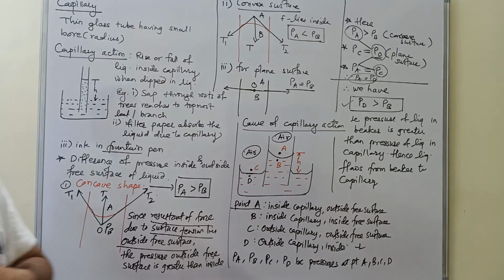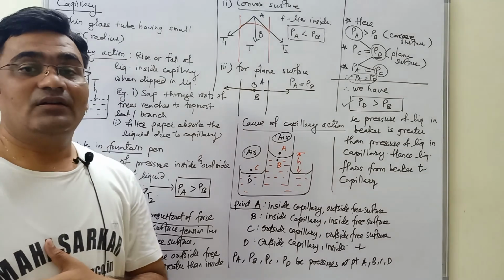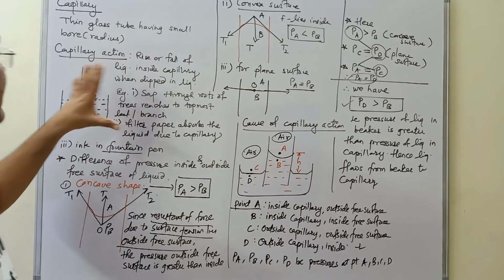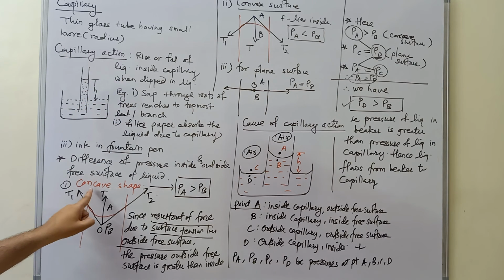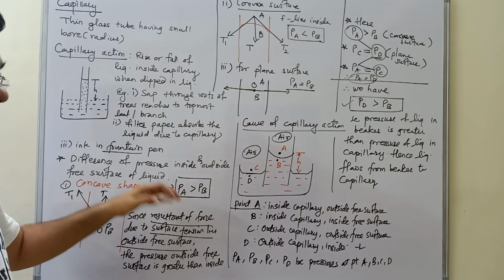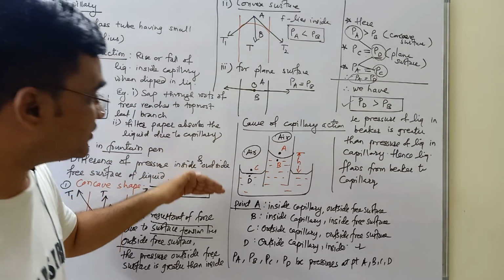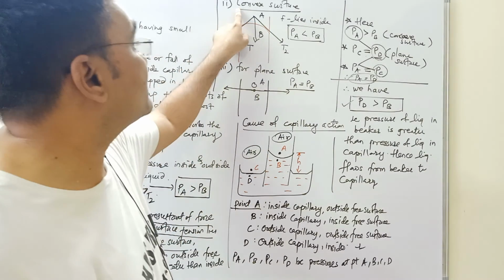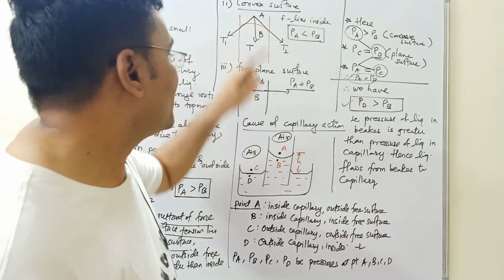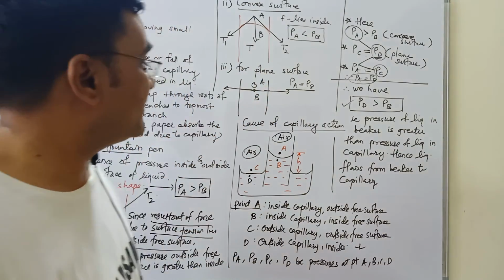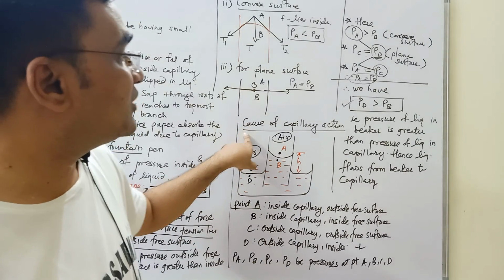This is another important article. If you go through the basic things here, capillary action, some examples are written already. Concave shape, if it is there, pressure above the free surface is greater than pressure below the free surface. For convex shape, pressure of the liquid is more than pressure of the atmosphere. For plane surface, both the pressures are same. Using this analogy, one can find the cause of capillary action.